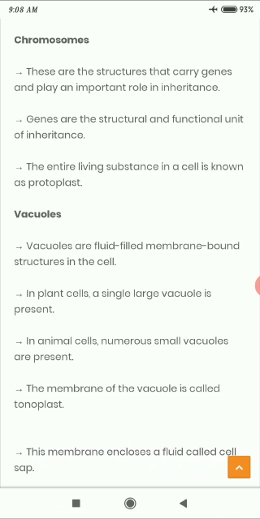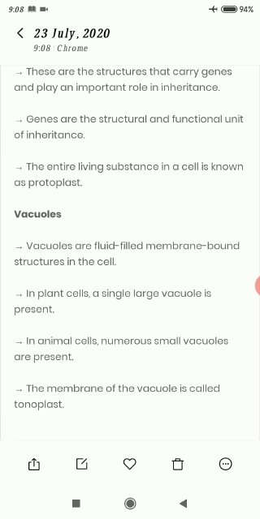Chromosomes are an important part of a cell. These are the structures that carry genes and play an important role in inheritance. Genes are the structural and functional unit of inheritance. The entire living substance in a cell is known as protoplast.